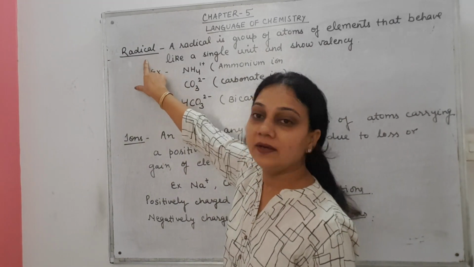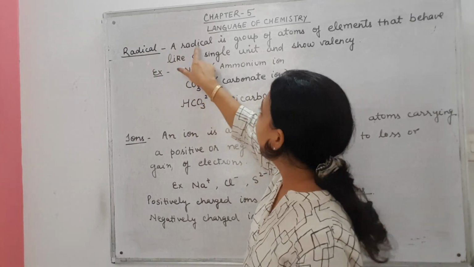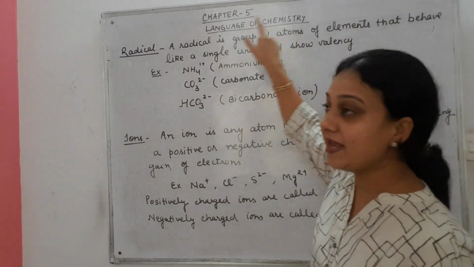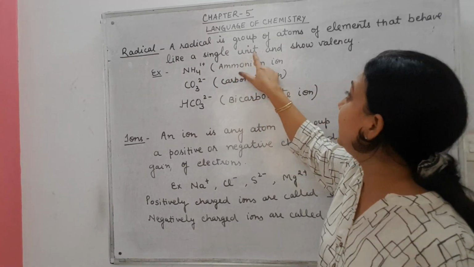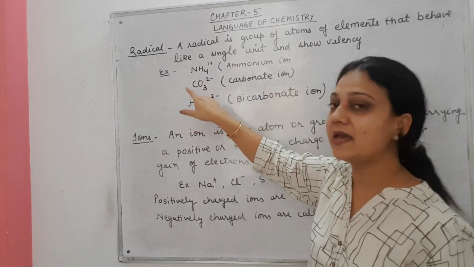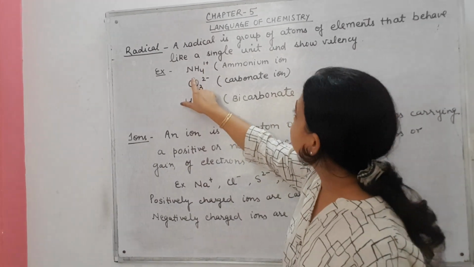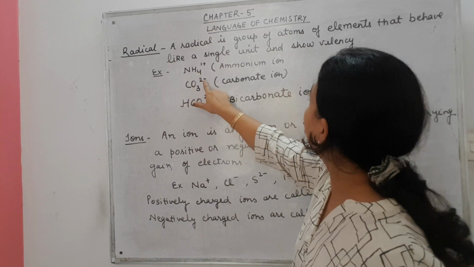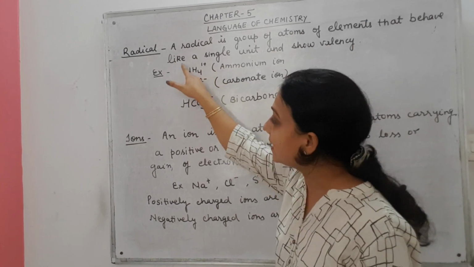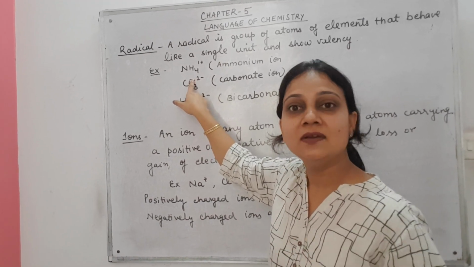Next is radical. This is a new term for you, radical. A radical is a group of atoms or elements that behave like a single unit and show valency. For example, NH4 1 plus. So NH4 is a group of elements that behave like a single unit and has a valency that is plus 1.